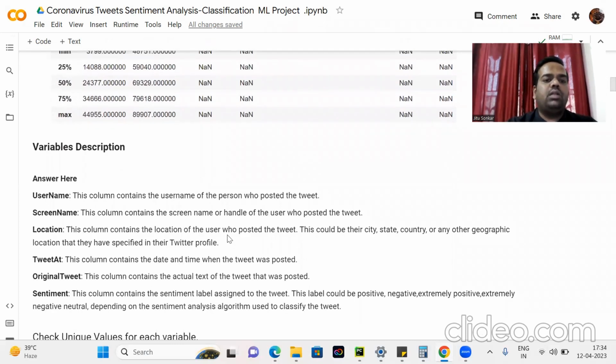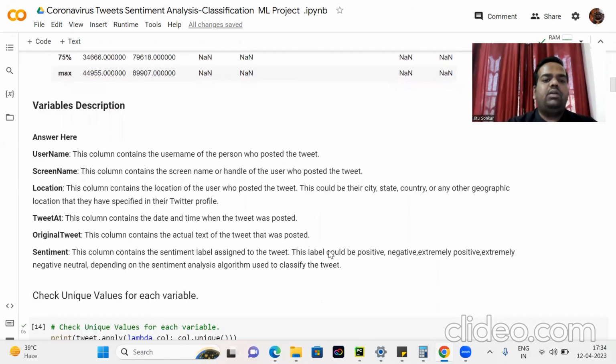Username: this column contains the username of the person who posted the tweet. Screen name: this column contains the screen name or handle of the user who posted the tweet. Location: this column contains the location of the user who posted the tweet.